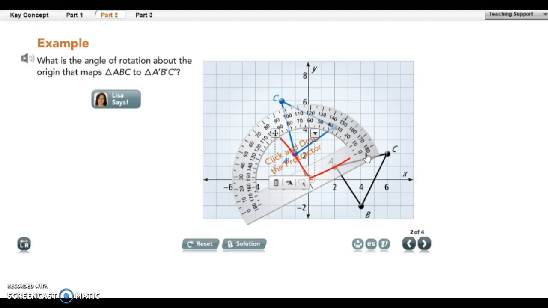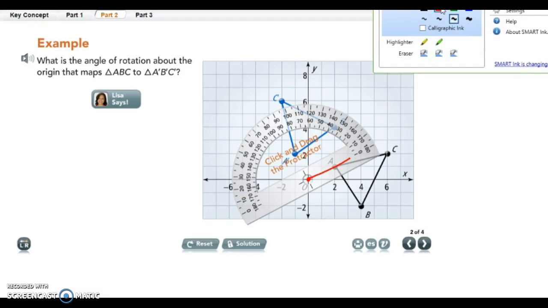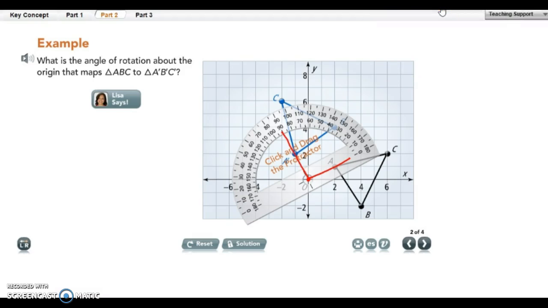My line shifted off here. Let's see if I can draw that line in a little bit better. So that is a better line. So here it landed at 90. So we can see that it is a 90-degree rotation. And you can actually do that with any of them. So if you didn't want to do it with A, you could always put your origin in, and you could go with B and B here.